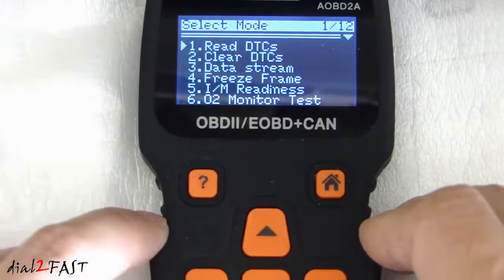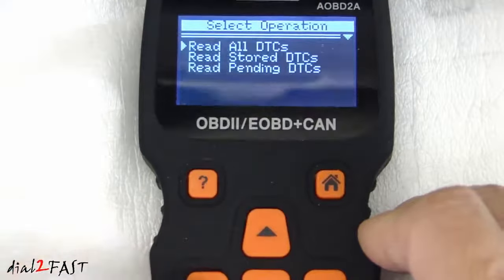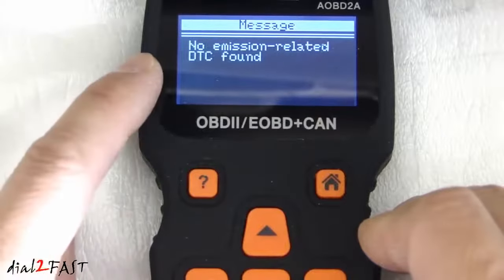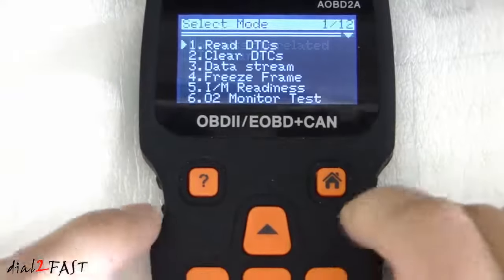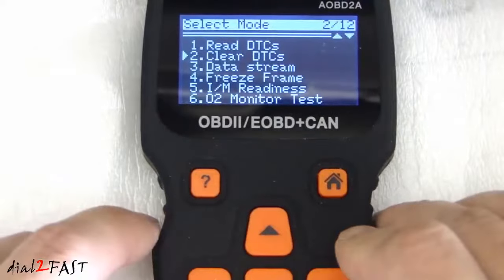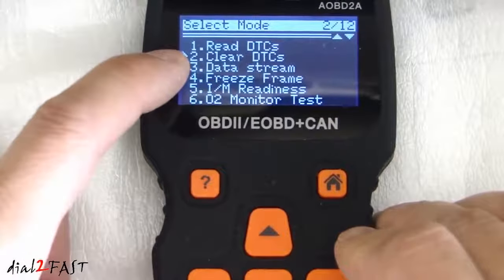First one is read DTCs or trouble codes. Select yes, read all DTCs. Here it says no emission related DTC found. Press no to go back. Now if you do have trouble codes, you can go into menu number 2, which is clear DTCs.